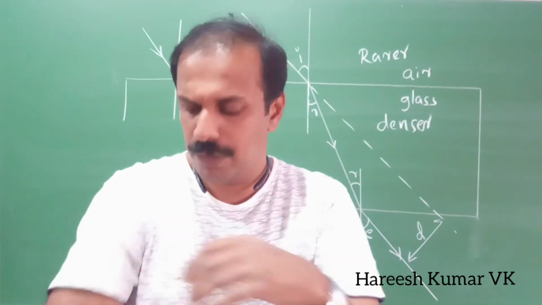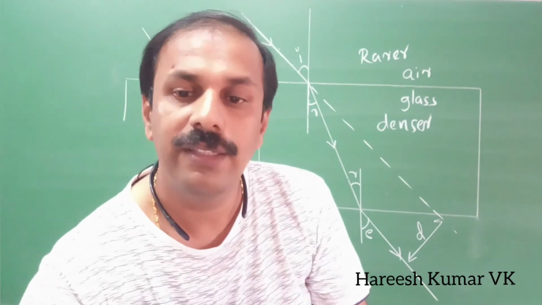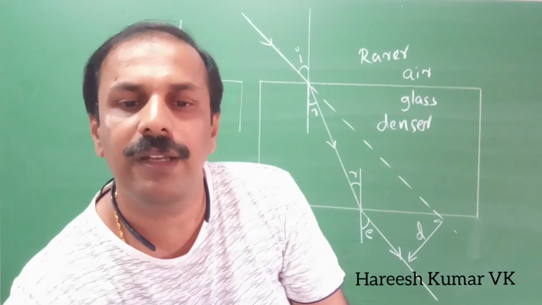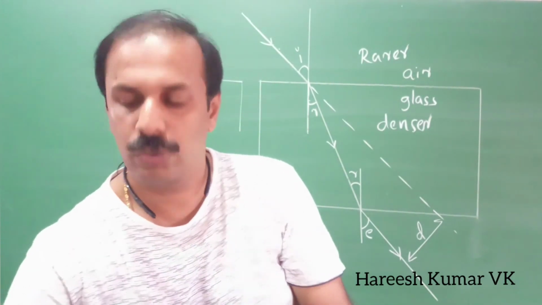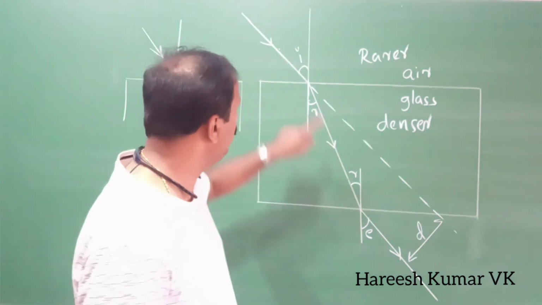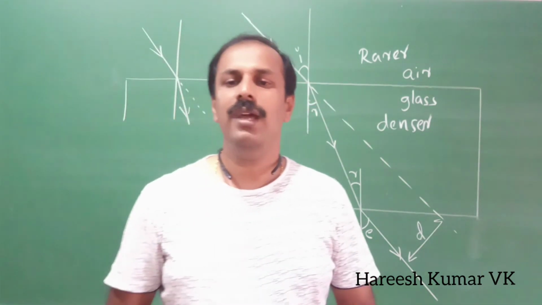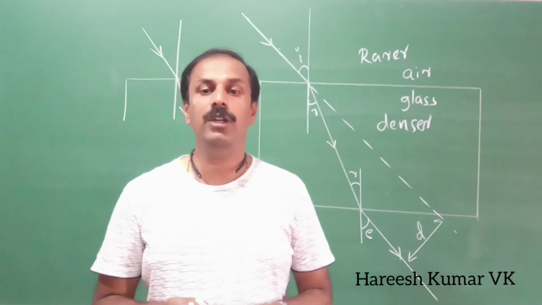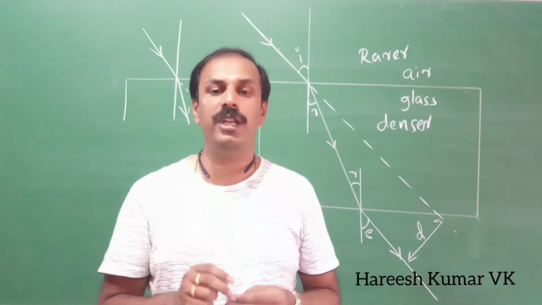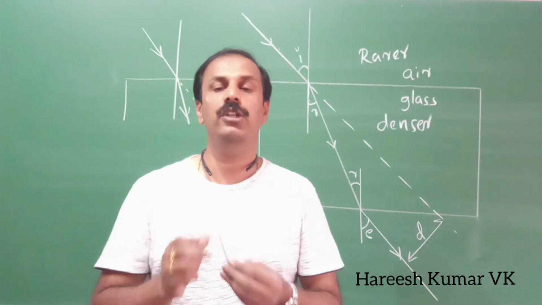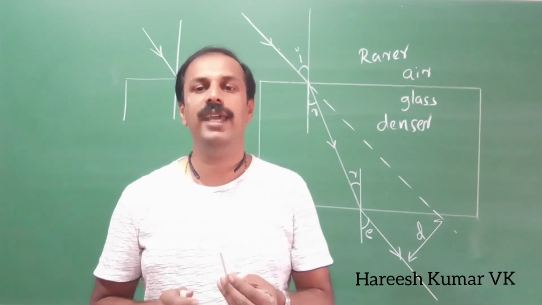The first part of the law of refraction says that the incident ray, the refracted ray and the normal to the interface of two transparent media at the point of incidence all lie in the same plane.